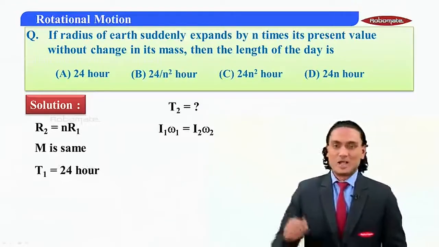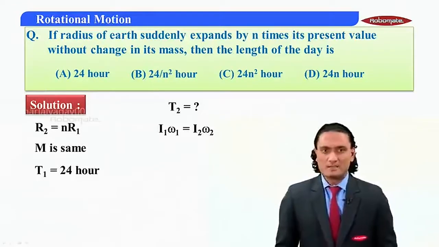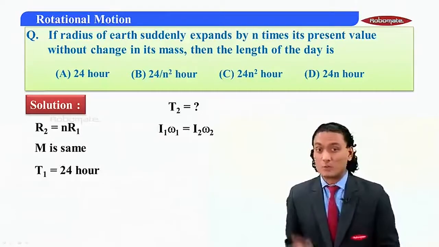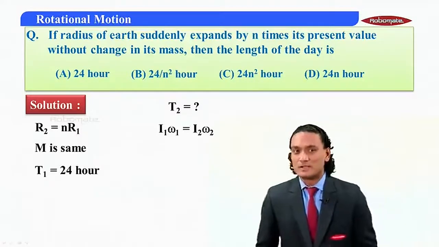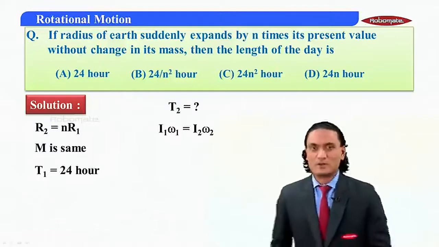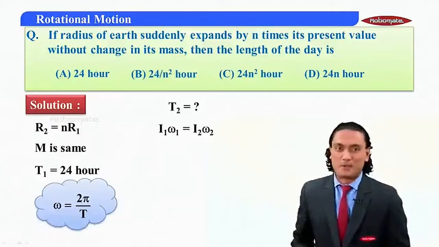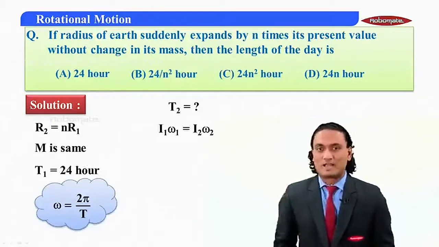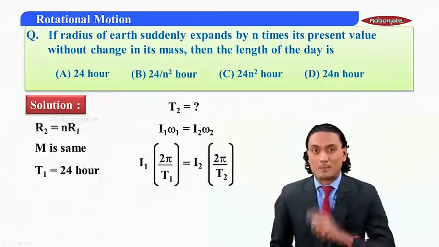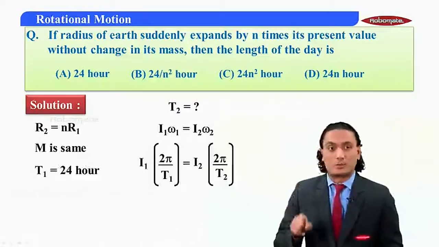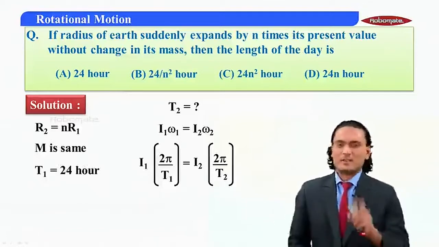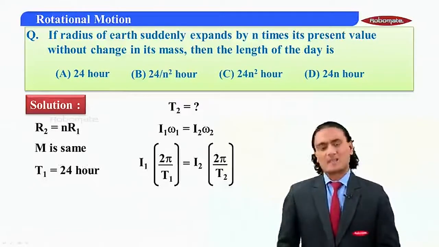Now students, we don't have omega, but we know a formula for omega using T, from circular motion. We know that omega is 2 pi upon T. If I substitute it, I will get I1 into 2 pi upon T1 equals I2 into 2 pi upon T2. Is that clear? Now, what is I? I is moment of inertia.